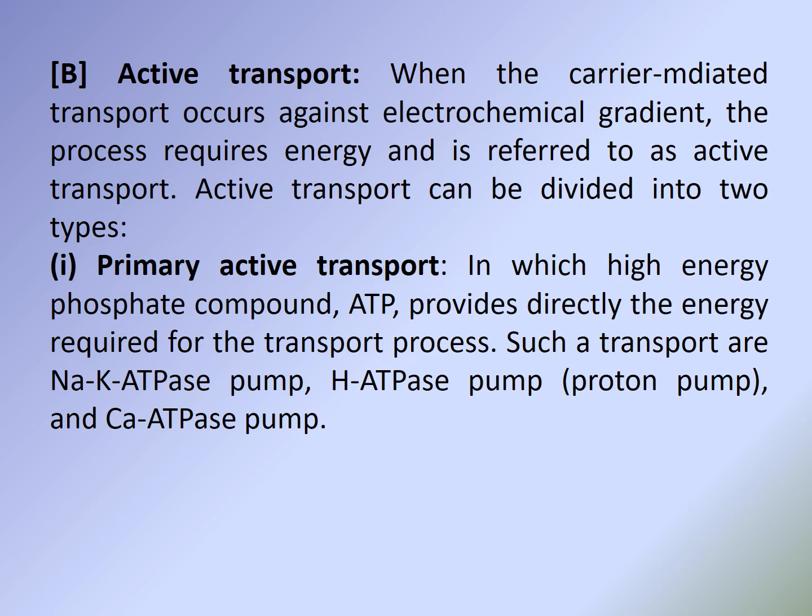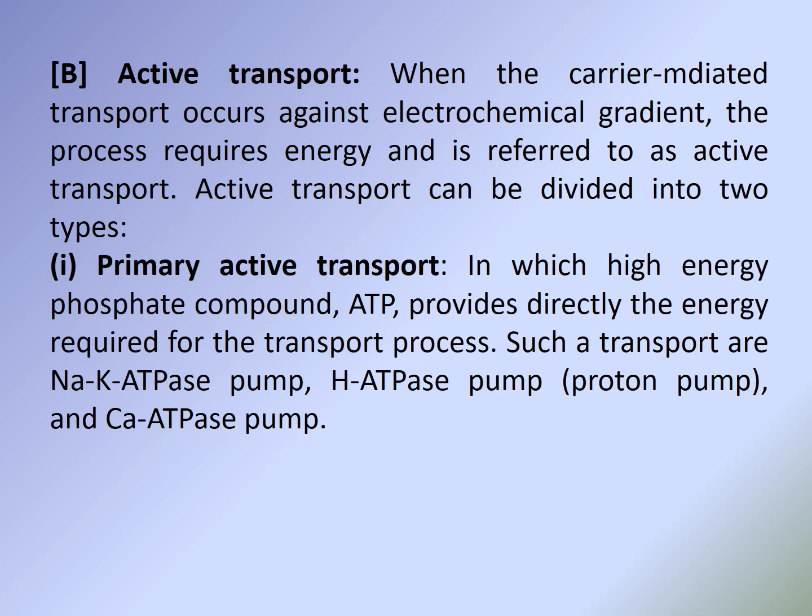This is opposite to facilitated diffusion, because facilitated diffusion occurs with the chemical gradient, and active transport occurs against the electrochemical gradient. That means the substances are transported from the region with low concentration to the region with high concentration. The process requires energy, and it is referred to as active transport.